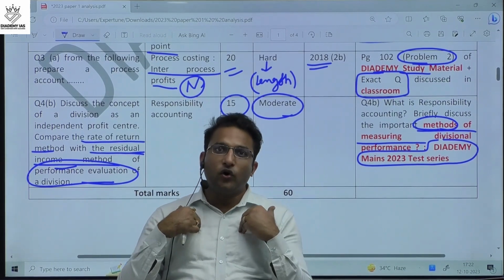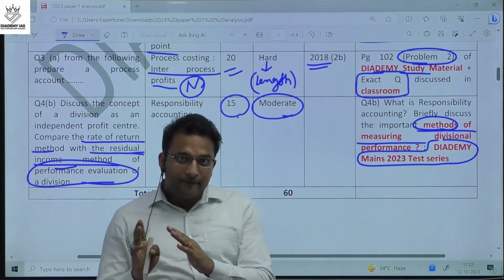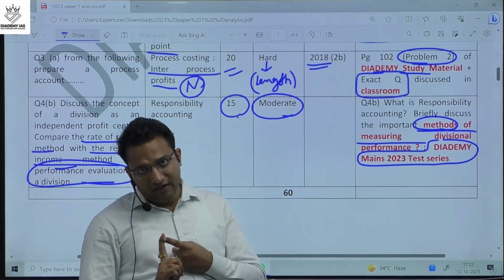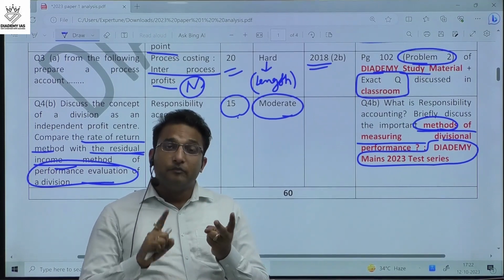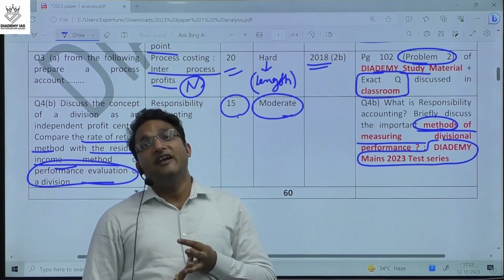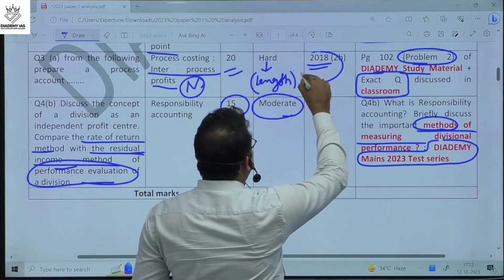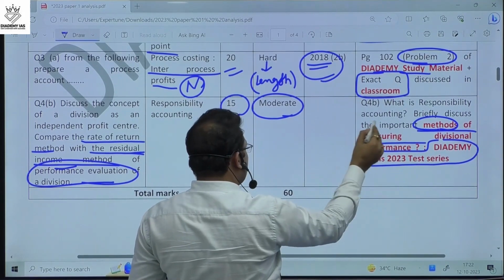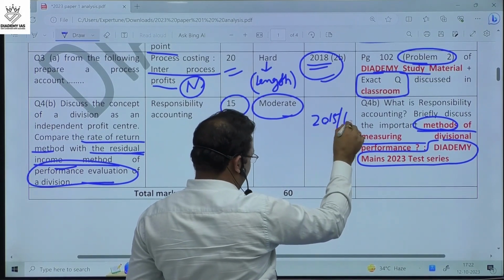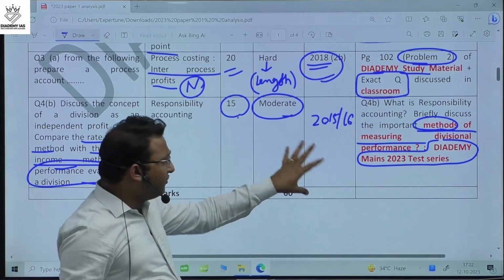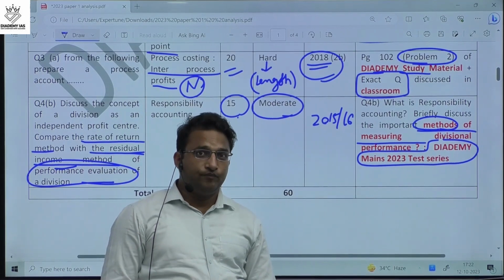Otherwise, if you are following the self-study pattern, then follow our resources. Number one, the study material that I am pointing out, questions are from the study material. Number two, the mains test series. And the third very important resource is the previous year questions, because they asked the same question on divisional performance, I think in 15 or 16. I don't remember the exact year, but every question is from a previous year theme.